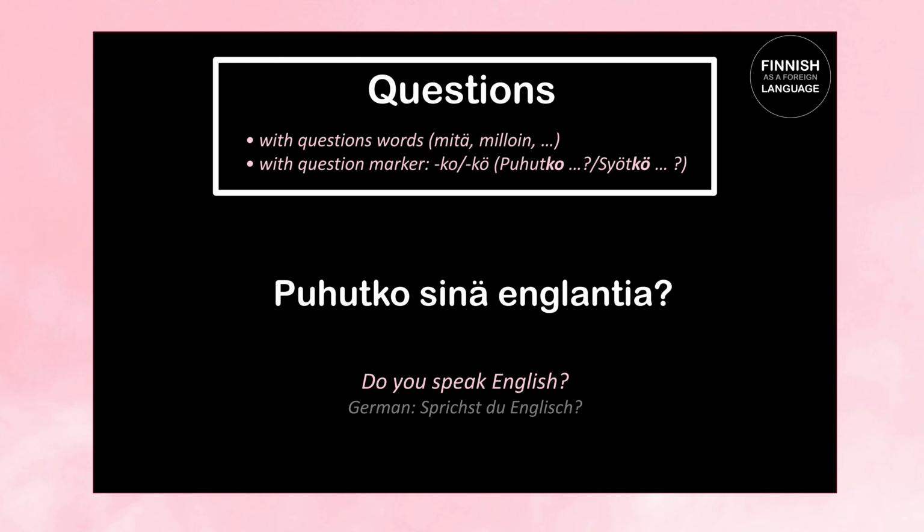Puhutko sinä englantia means do you speak English? So the basic form of puhutko is puhua plus the -ko suffix. Here we use the -ko suffix because of the vowel harmony. So puhutko means do you speak? Sinä, you, englantia, English. Standing here in the partitive case again because of the verb puhua. Puhutko sinä englantia? Do you speak English?